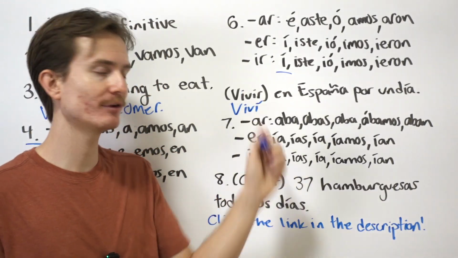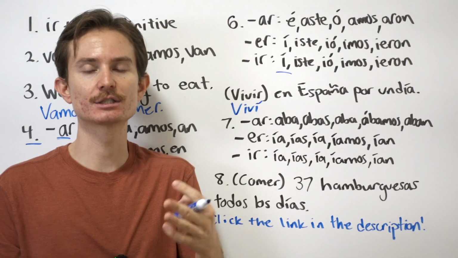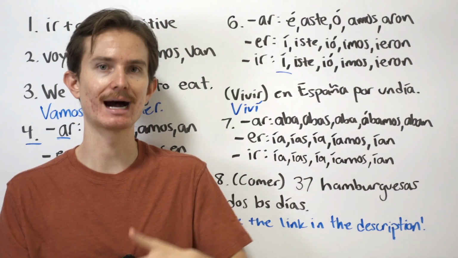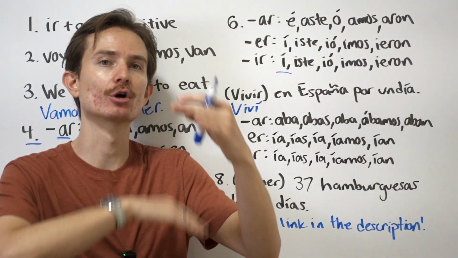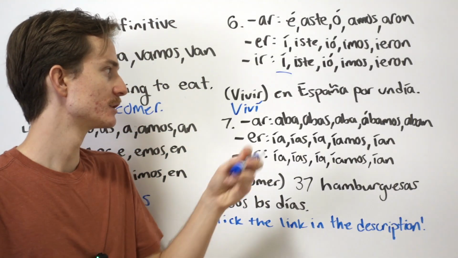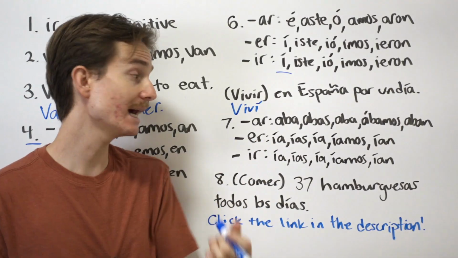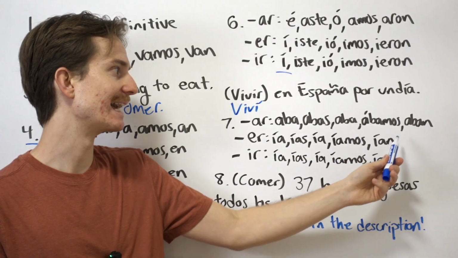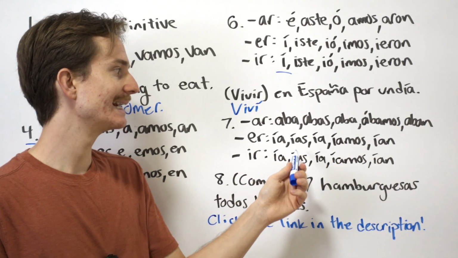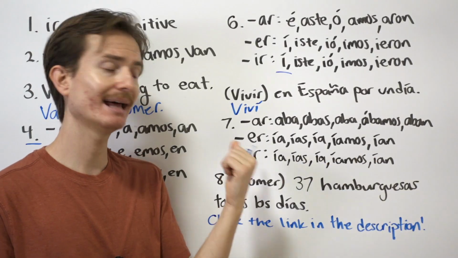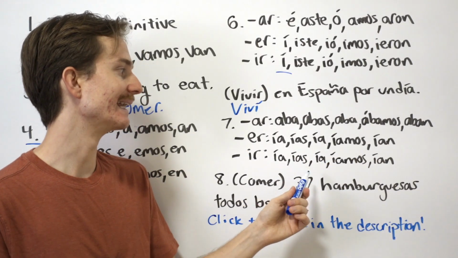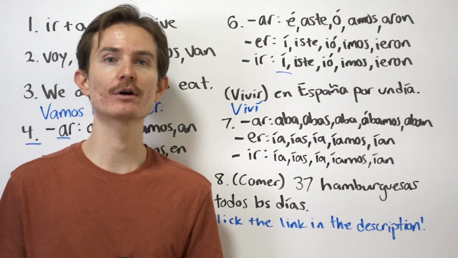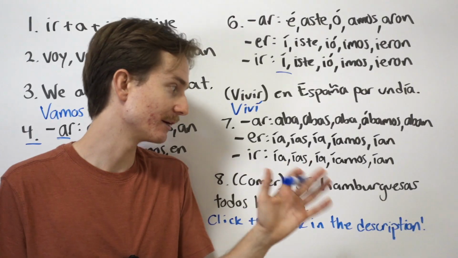Whereas with the imperfect, that is for ongoing actions in the past. So I was living, I used to live, I was eating, I used to eat, I was laughing, I used to laugh. Those are all ongoing actions in the past. So we have AR, ER, and IR verbs once again. For the conjugation, we have aba, abas, aba, ábamos, and aban. For ER, ía, ías, ía, íamos, ían. And the same exact thing for IR verbs. Ía, ías, ía, íamos, ían. Remember, when we have an accent on a word, it just means that we're going to have emphasis on that letter. Excuse me, I said word. On that letter.